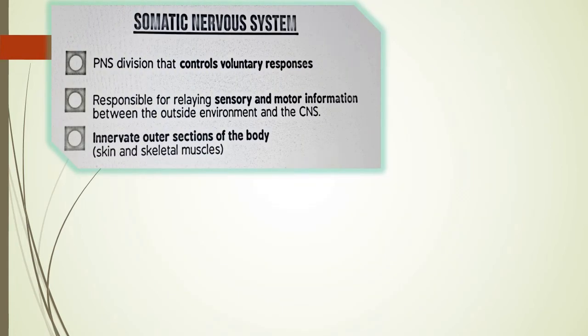Somatic nervous system is a PNS, peripheral nervous system, division that controls voluntary responses. It's responsible for relaying sensory and motor information between the outside environment and the central nervous system. It innervates the outer section of the body, skin and the skeletal muscle. But how? With the help of cranial nerves, 12 pairs, and spinal nerves, 31 pairs.